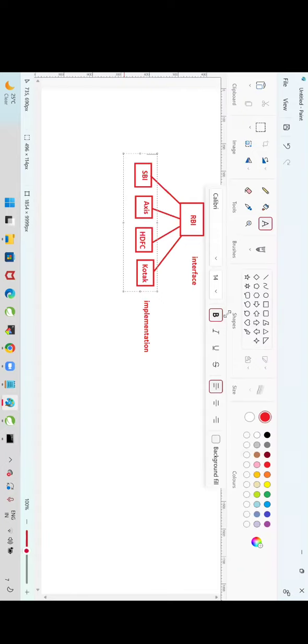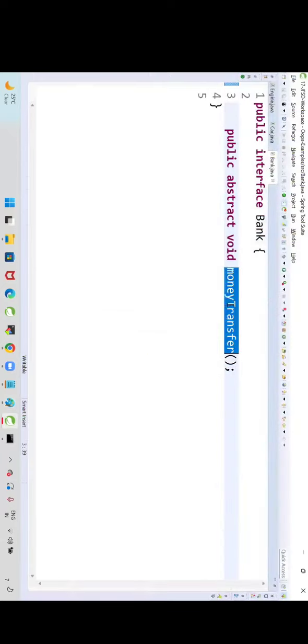To give the rules for the programmers, we are going to use interfaces. Tomorrow also, in the project, we are going to write interfaces to give the rules for the developer. You should write a method called money transfer. What is the logic? Your choice. But the method name should be money transfer only. My interface will decide the rule. Based on my rule, you can implement it. Implementation, your choice. Rules, I will give you.